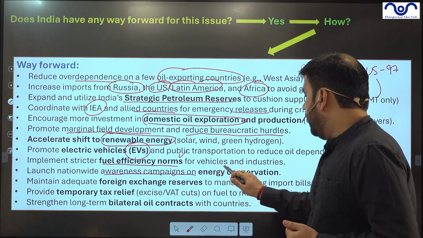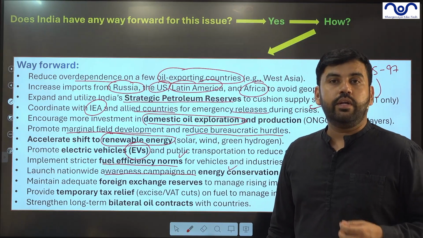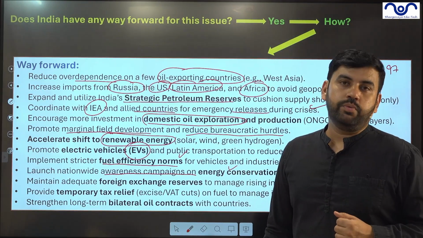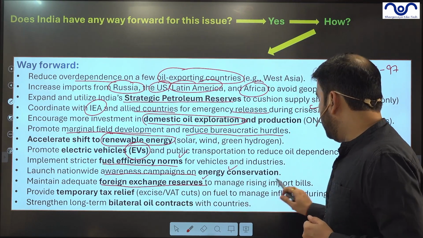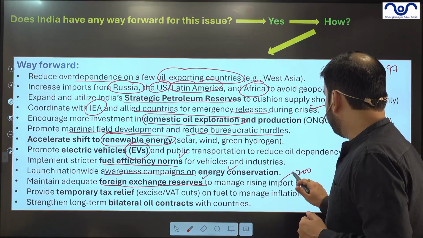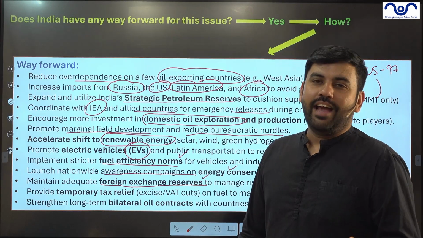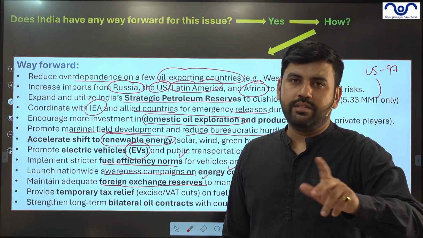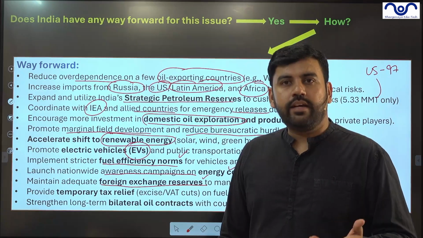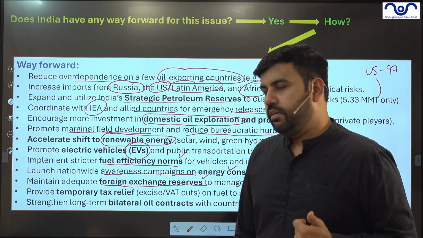Awareness campaigns on energy conservation. Promote people to use carpooling and public transportation like the metro. Maintain adequate foreign exchange reserves. India has already crossed $700 billion. It has again come down because of the rupee-dollar uncertainty, and because the RBI has a duty to maintain the foreign exchange, it has come down from $700 billion.